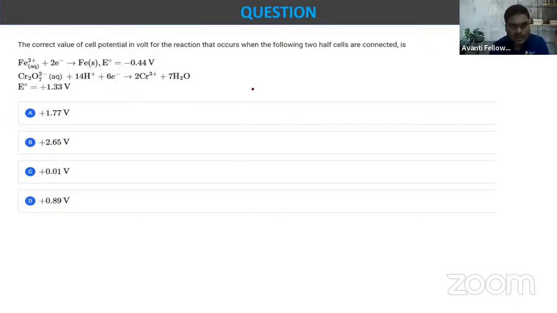Why is option A correct? Because we know, how will you find the EMF? EMF of the cell is nothing but equal to standard electrode potential of cathode minus standard electrode potential of anode. This is what it is, brother. Okay, Sonali also said A. Very good. So this is how we can find the EMF of the cell, right? Okay, very good.